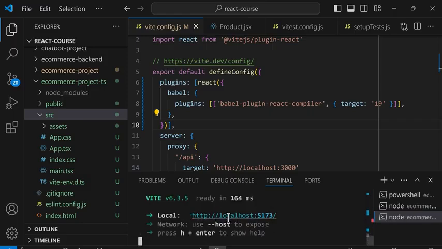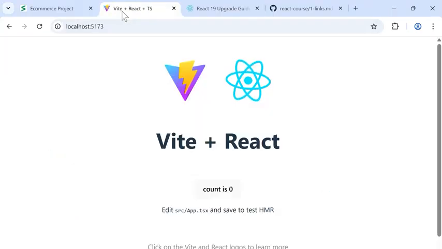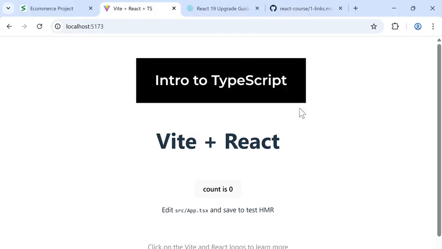And now we'll open this in the browser. So I already have it open. So I'm going to go in here and open this tab and refresh. Now we have a new React project, but this project uses TypeScript instead of JavaScript. And now I'll give you an intro to TypeScript.